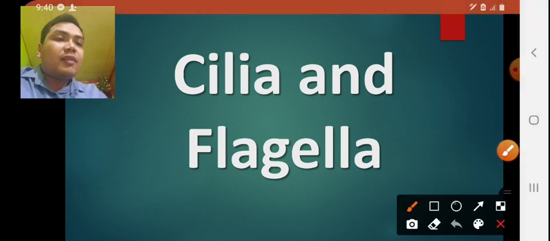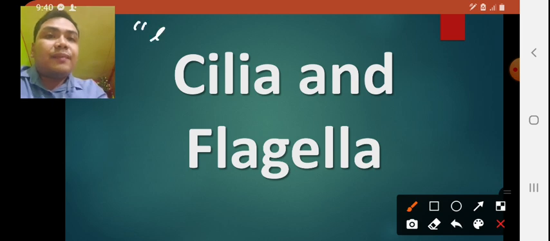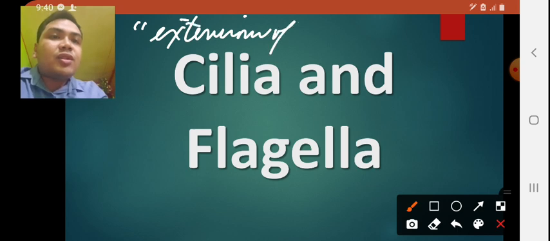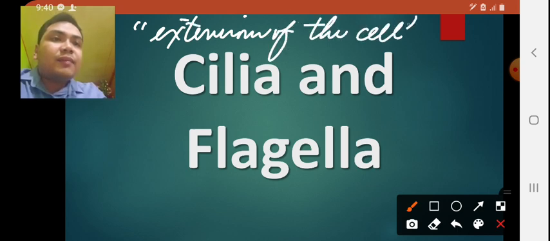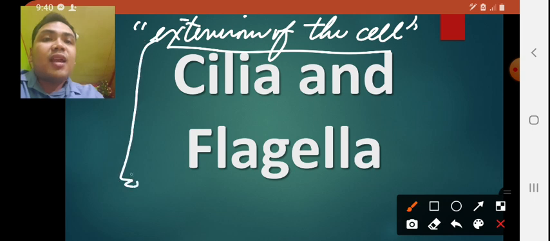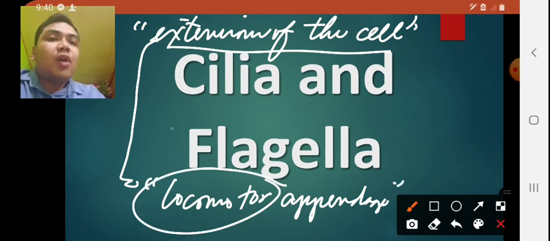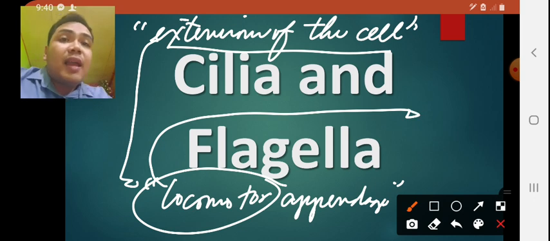So cilia and flagella are considered to be the extensions of the cell. So let's try to write it first. They are the extensions of the cell. Okay? So cilia and flagella are considered to be the extensions of the cell. And in addition to that, they are the locomotor appendages of the cell. So from the name itself, locomotor, meaning to say, they are responsible for the cell movement.